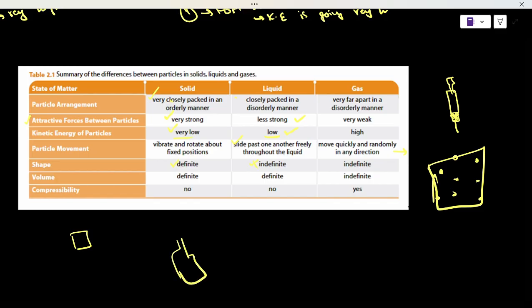So now the liquid is taking the shape of the bottle, right? Wherever you put it, it's going to take its shape. But it has a definite volume. What does that mean? It does not have a fixed shape, but it has a fixed volume.